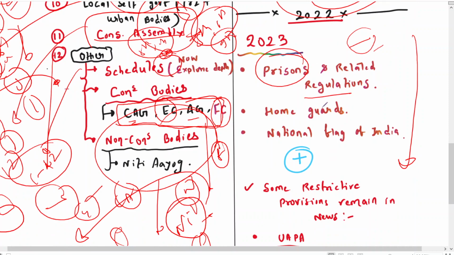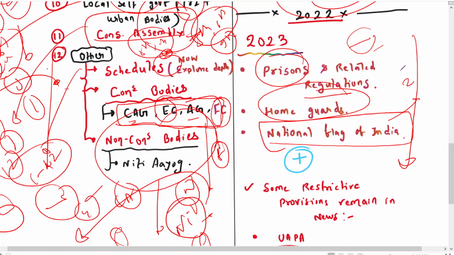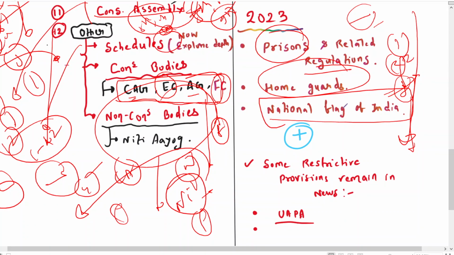Then UPSC did ask about the home guards. They asked about the national flag of India. Remember, on a yearly basis we celebrate two festivals, Republic Day and Independence Day, where we hoist our flag. But we didn't revise our provisions related to the national flag of India. So UPSC asked this question. So you can understand that news which is frequently mentioned in the media can in fact become a question as well.